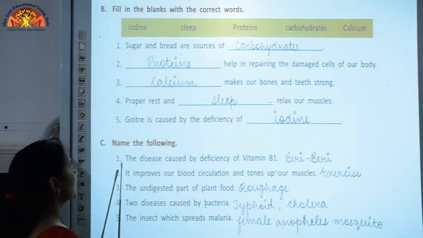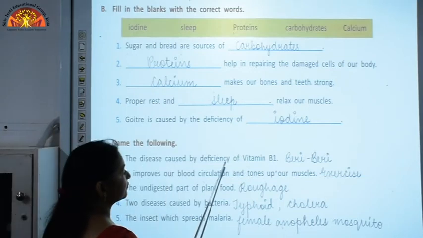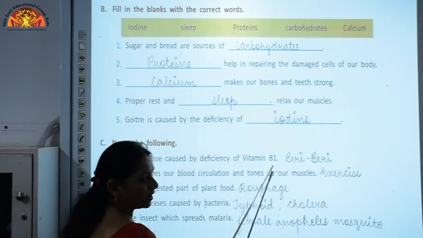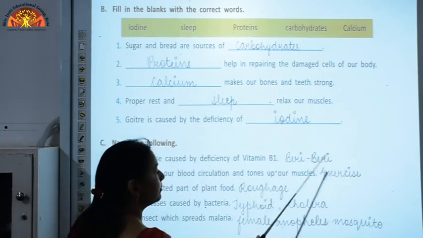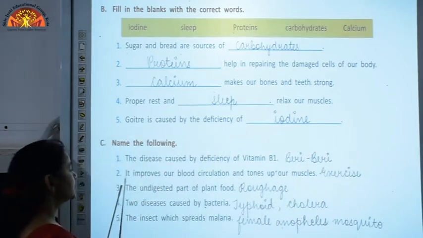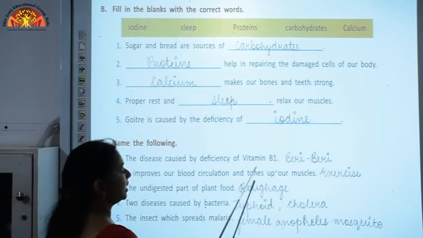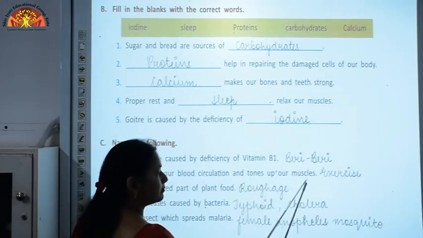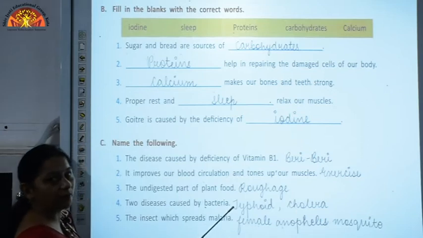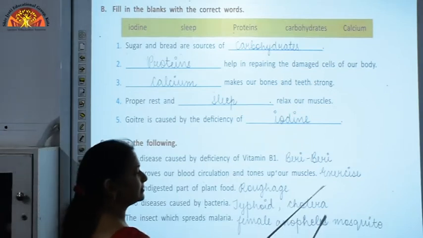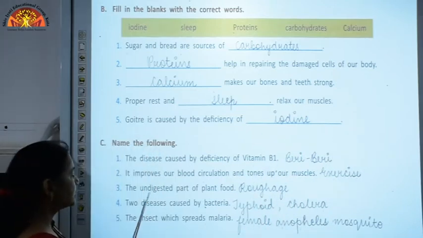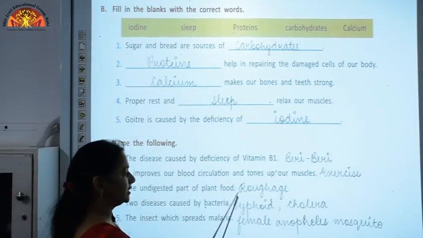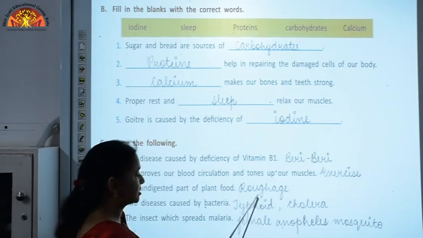Name the following. The first one is the disease caused by deficiency of vitamin B1. The disease which is caused due to deficiency of vitamin B1 is beriberi. It improves our blood circulation and tones up our muscles. What is required for our body which tones up your muscles? That is exercise. The undigested part of plant food is called roughage.